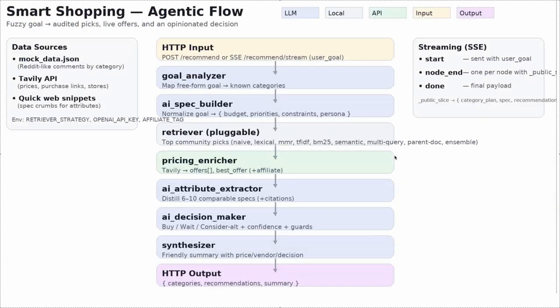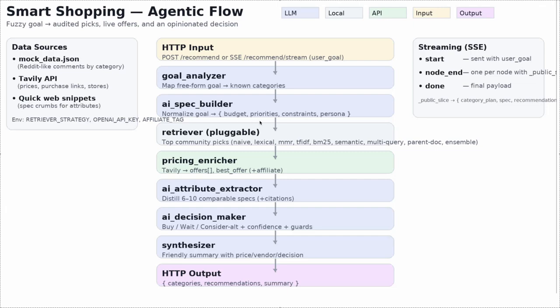Coming to the agentic workflow architecture, whenever the user makes a request to recommend a stream with a goal, it will be sent to the goal analyzer. The goal analyzer will map out all the goals with the mock data we already have. In future, it will be in the database. It will try to map out information from the post summary, and that post will be used by the LLM model to recommend and get more context out.